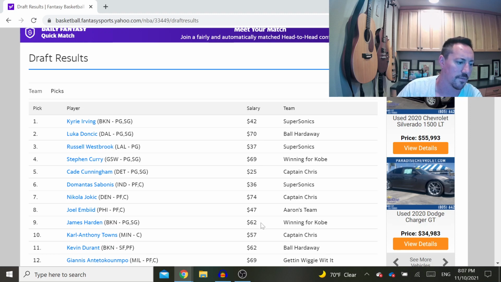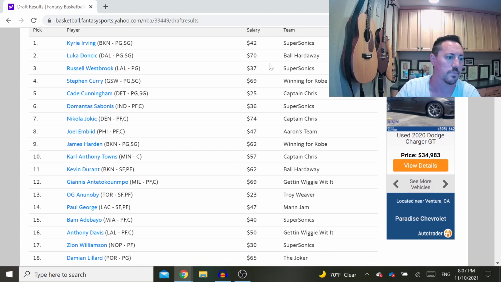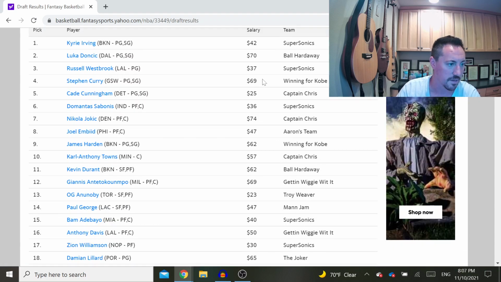And I also got James Harden for 62. So Kevin Durant went for 62, Giannis went for 69. So you can see the price range for the elite players was very high. But I wound up with, at the end of the day, 2 elite players who can go off at any time and do really well.